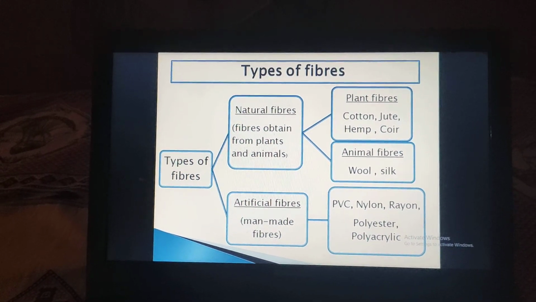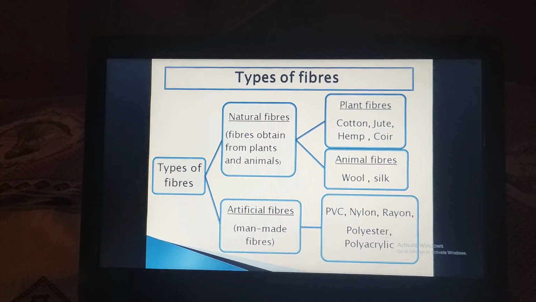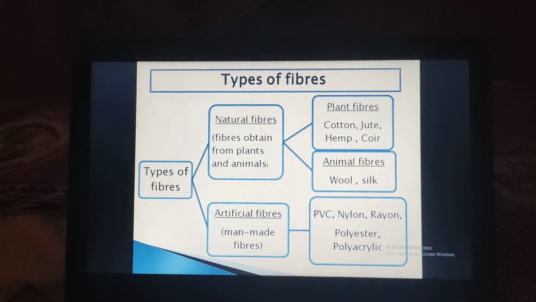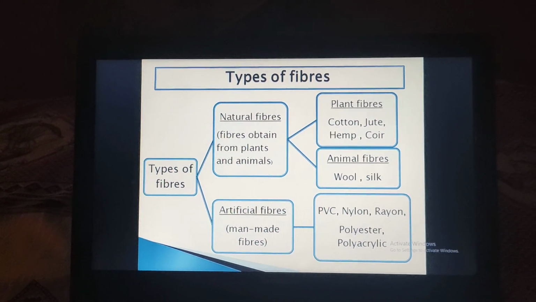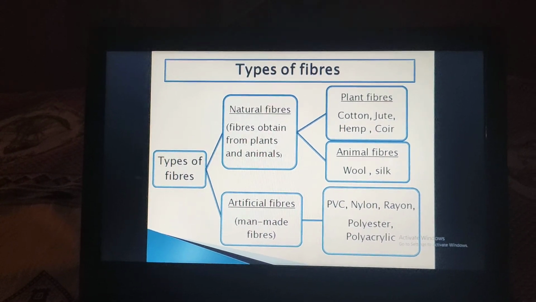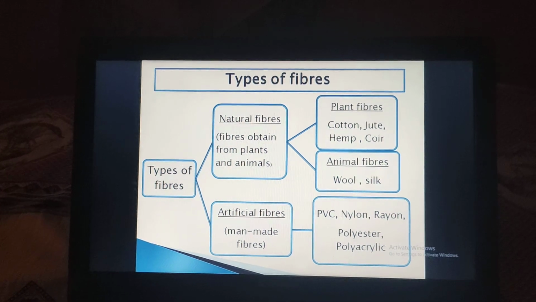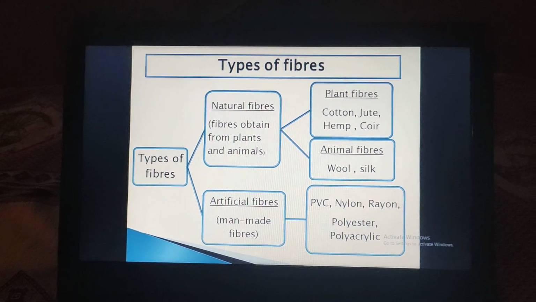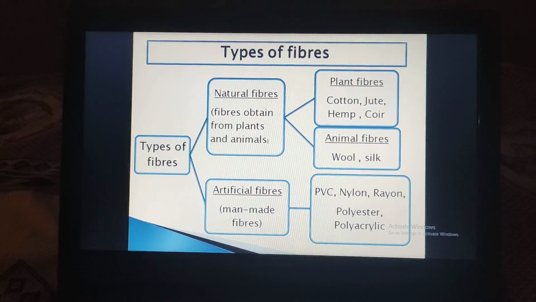Nylon is used to make swimming suits, also strong ropes, fish catching nets and all. Okay, next one is rayon. Rayon is also used for making some important industrial products.